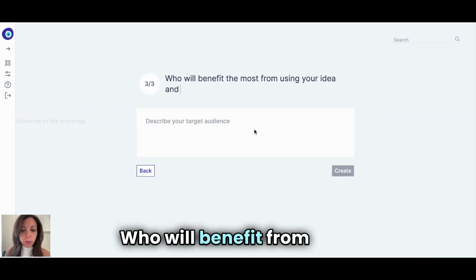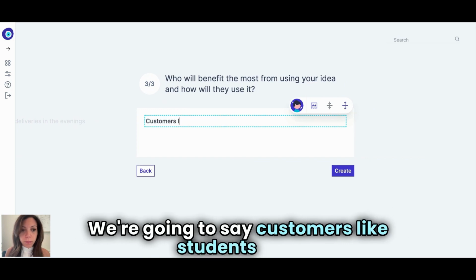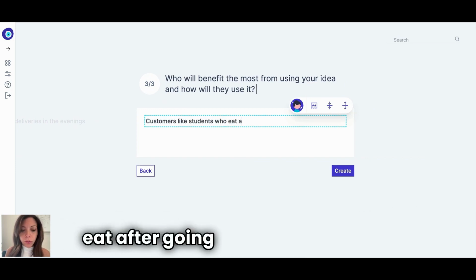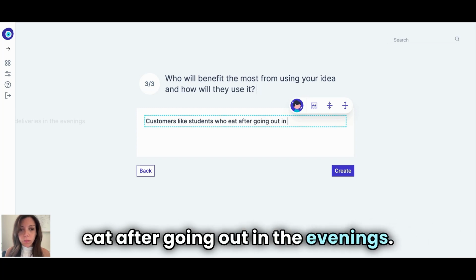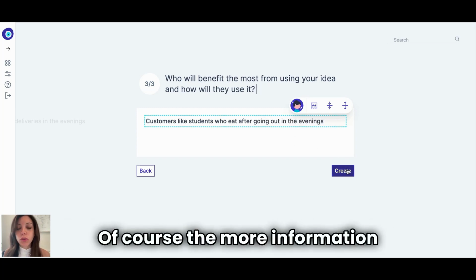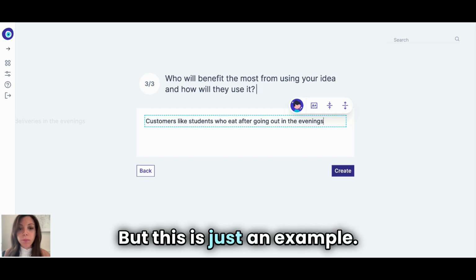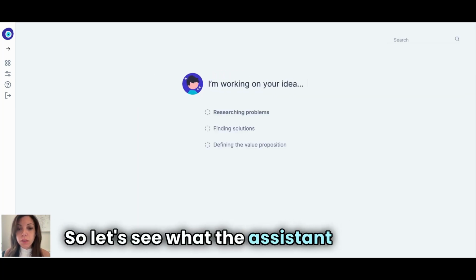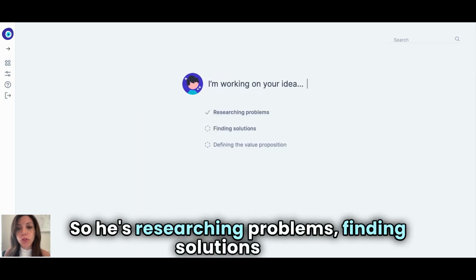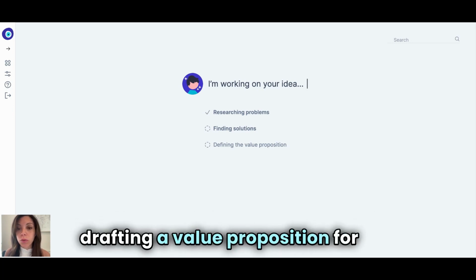Who will benefit from this? We're going to say customers like students who eat after going out in the evenings. So, of course, the more information we can give, the better, but this is just for an example. So let's see what the assistant is doing. It's researching problems, finding solutions, and drafting a value proposition for me.